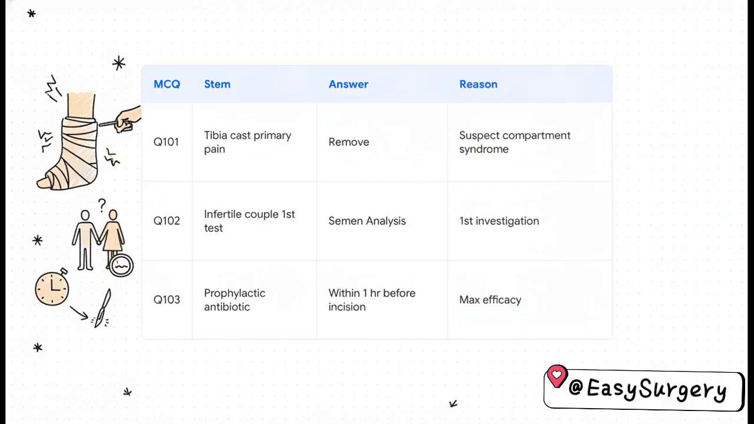Shifting gears to outpatient care in Q102, an infertile couple walks in. What's the absolute first, least invasive test? It's always a semen analysis. Always. Finally, for Q103, hitting the exact timing for prophylactic antibiotics is absolutely crucial. To get maximum efficacy, you have to administer them strictly within 60 minutes or 1 hour before the skin incision.